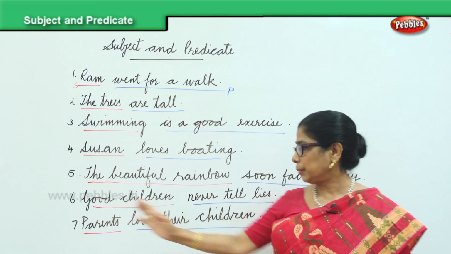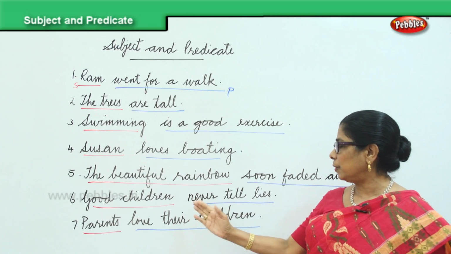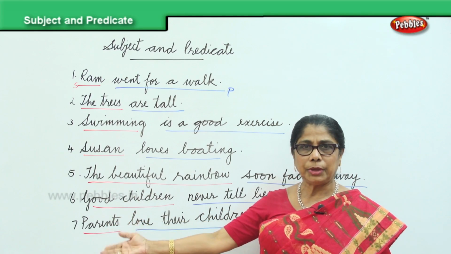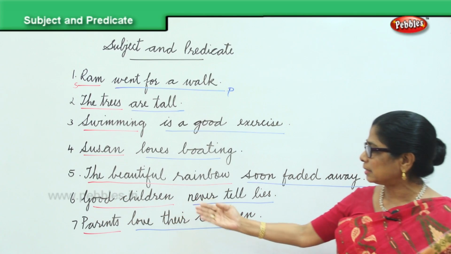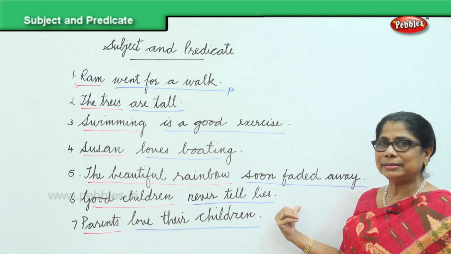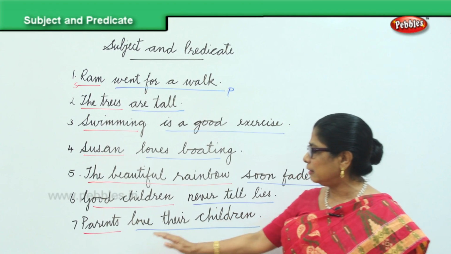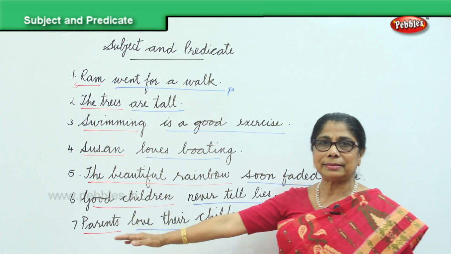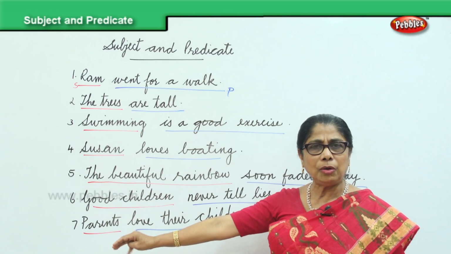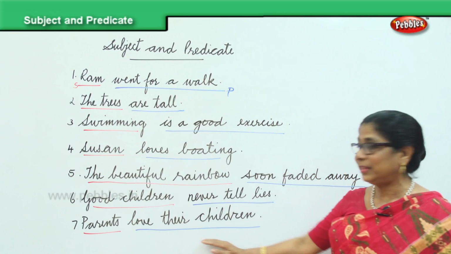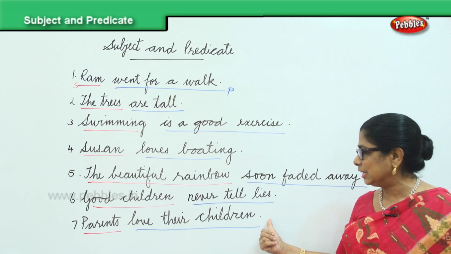Good children never tell lies. The subject here is the good children. G capital. Good children is the subject. Never tell lies is the predicate. Ends with the full stop. Parents love their children. Parents, that's the subject we're talking about. Begins with the capital letter. I have underlined in red. Love their children, that's the predicate. Ends with the full stop.